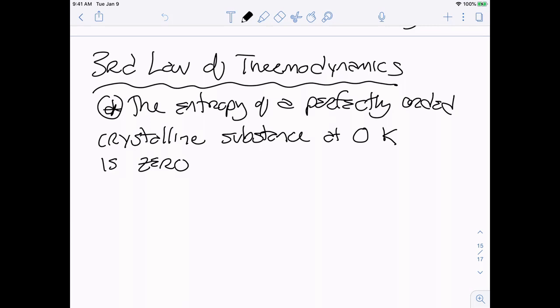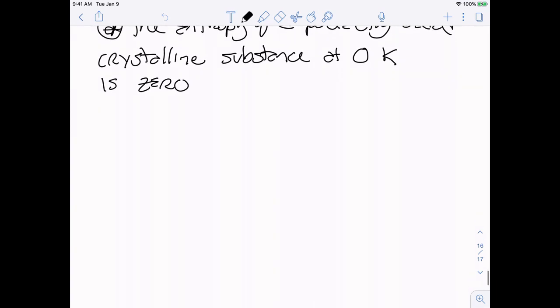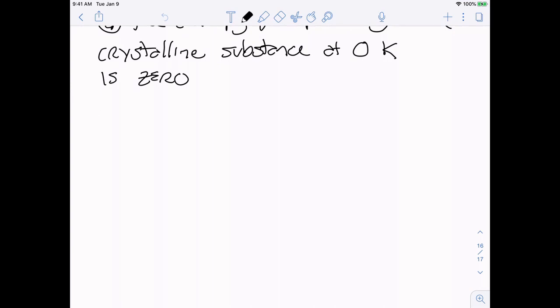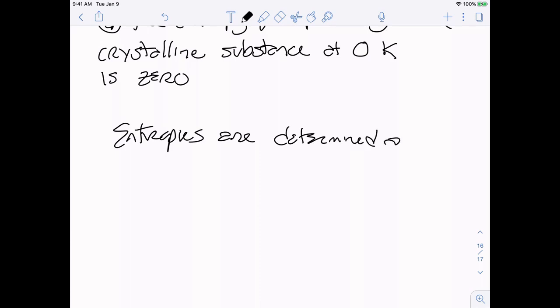So entropies are determined a couple different ways. The first one is using the Boltzmann equation that we already talked about.